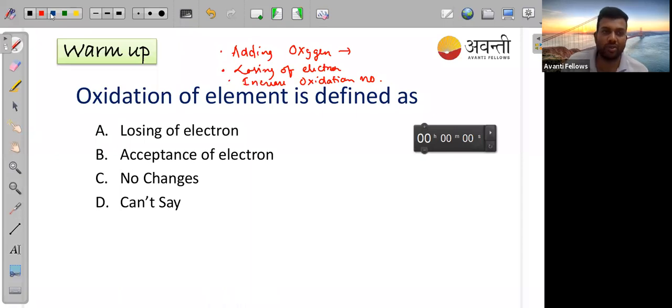Arjun is telling me a good idea, that you can remove hydrogen also. If you are removing hydrogen, in that case also oxidation is happening. So these are some ideas which you can remember. So definitely option A is correct.